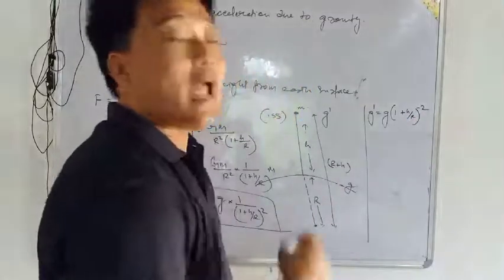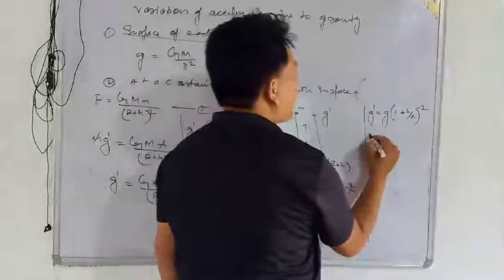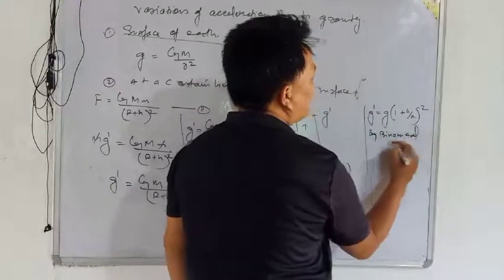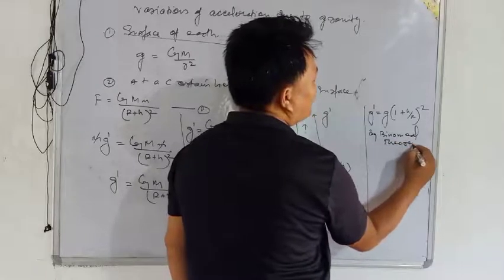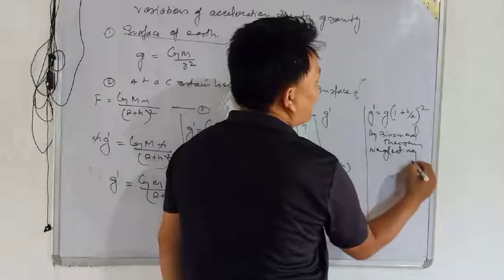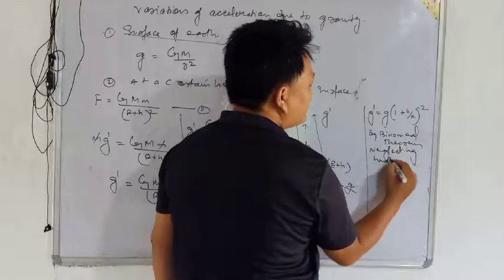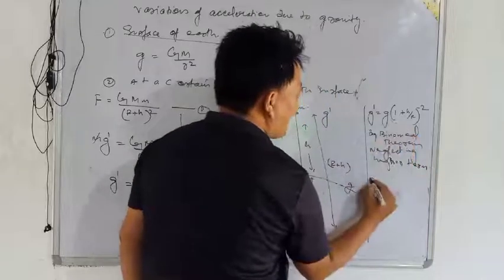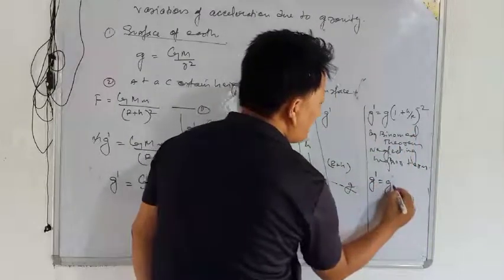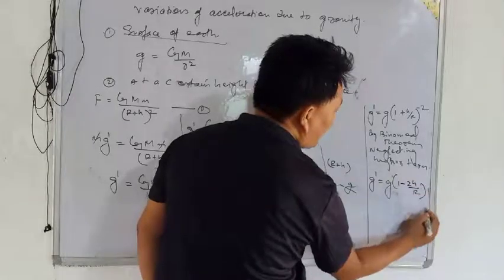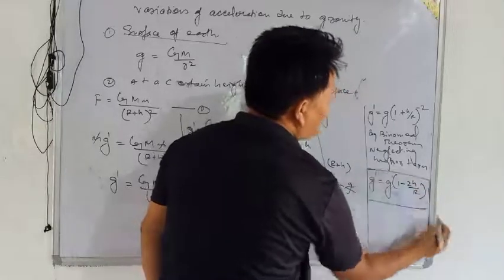So now applying the binomial theorem and neglecting higher terms, we will get g dash equal to g times (1 minus 2h by r). This is the final answer.